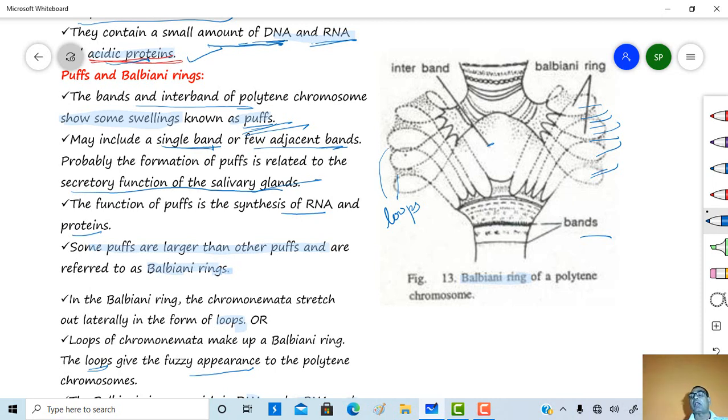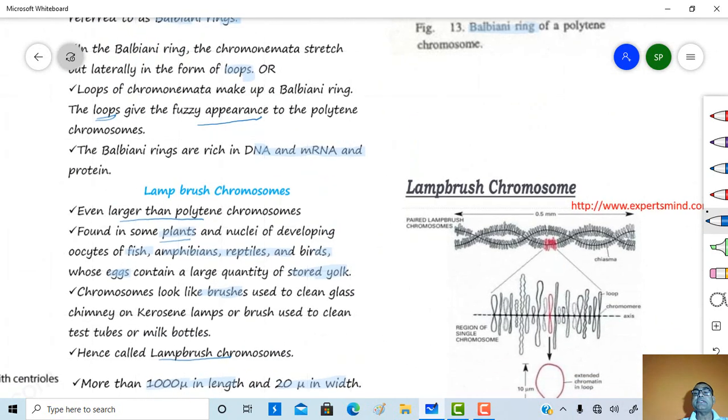Some puffs are larger than the other puffs, and generally these puffs are referred to as a Balbiani ring. In a Balbiani ring, chromonemata stretch out laterally in the form of loops, and such loops of chromonemata make the Balbiani ring. The loops give a fuzzy appearance to the polytene chromosome, and this fuzzy appearance is nothing but the Balbiani ring, which is rich in DNA, mRNA and proteins.